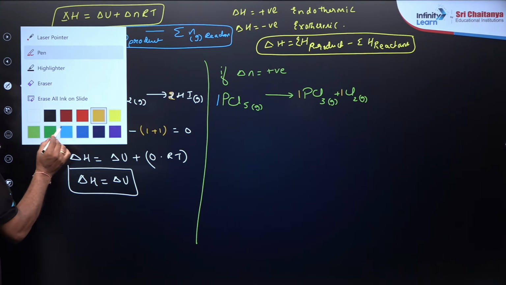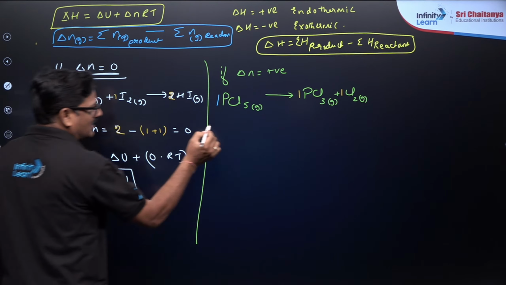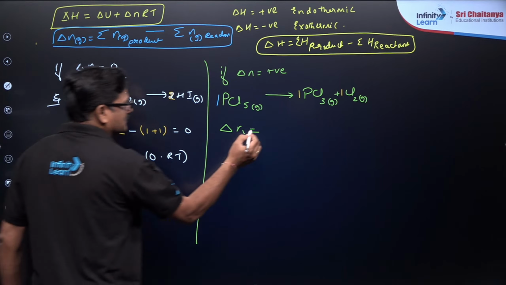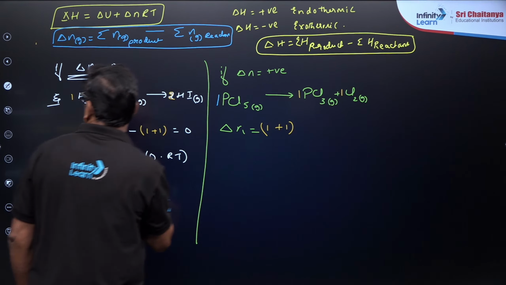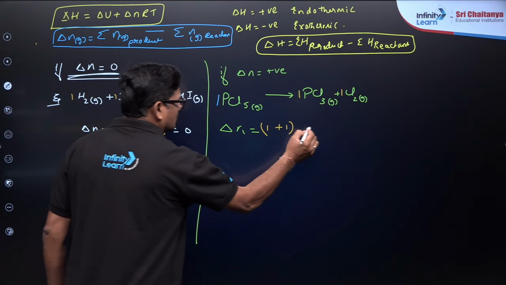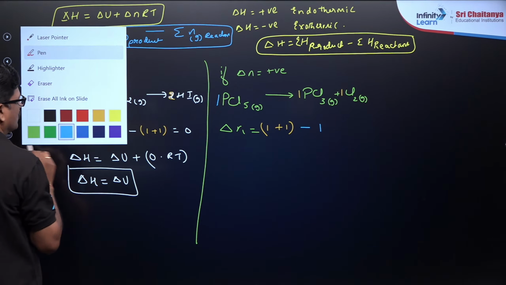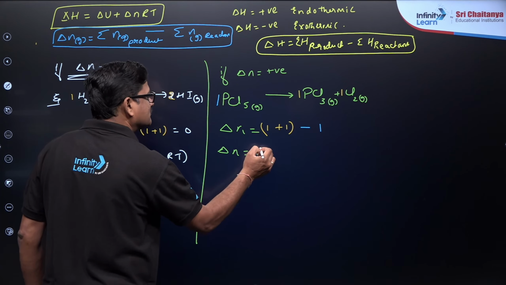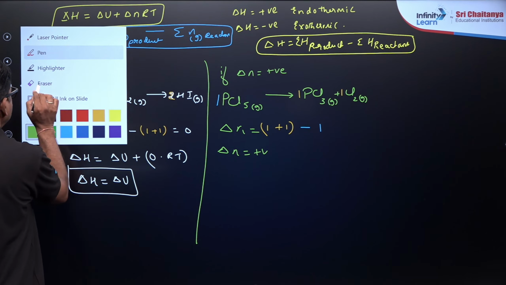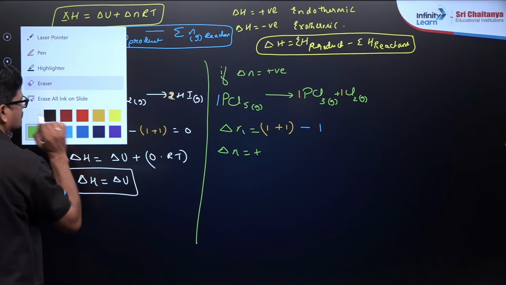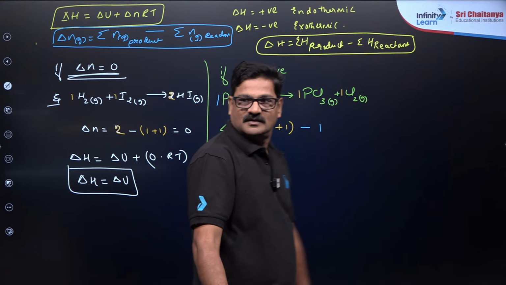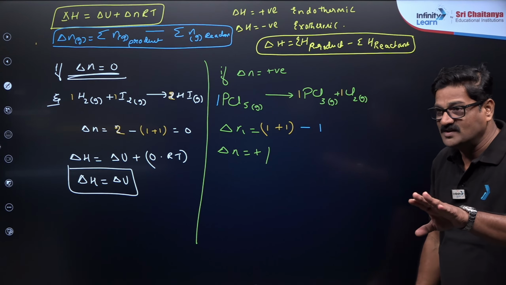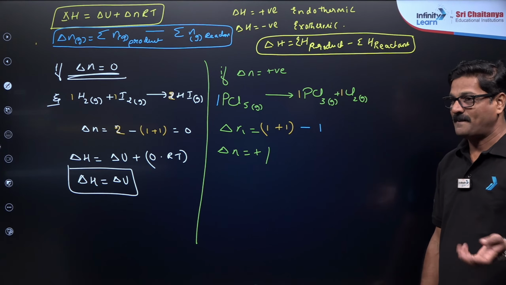So delta n is equal to 1 plus 1 products minus 1, so delta n is equal to positive 1. Delta n is equal to positive 1.